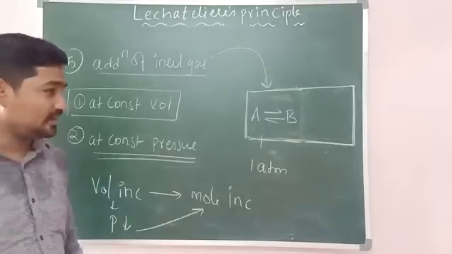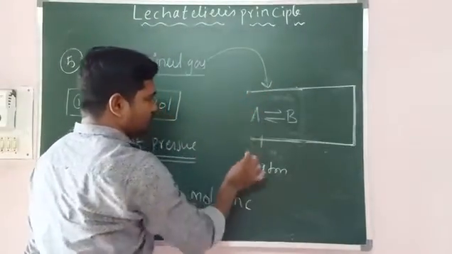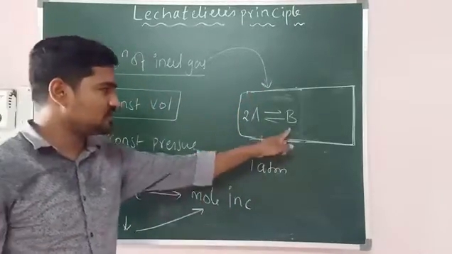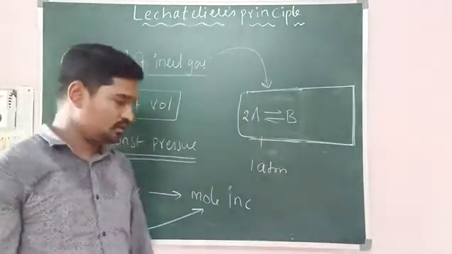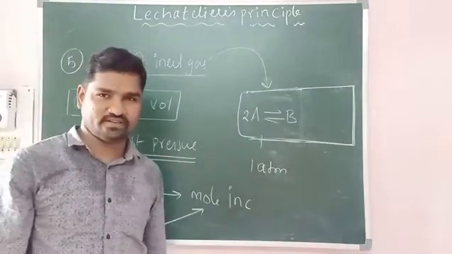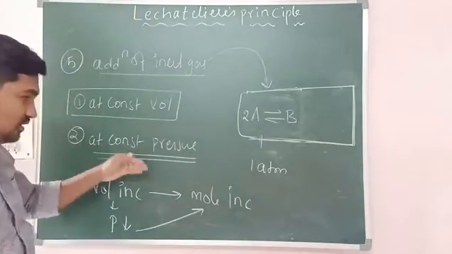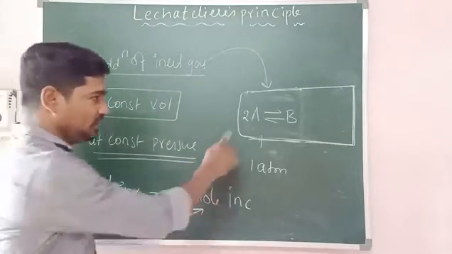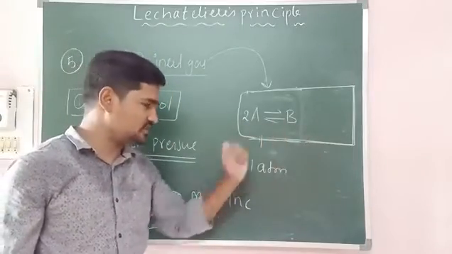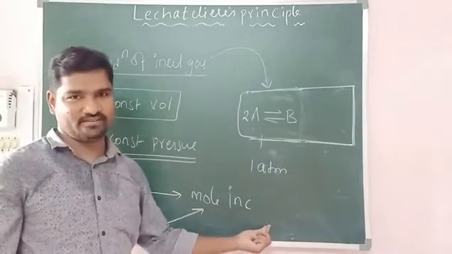And you have to remember one point. The coefficients, very, very important. The coefficients of the reactants should change. If the coefficients of reactants are not changing, whether you increase pressure or decrease pressure, it is not going to get affected. So at addition of inert gas at constant pressure, if moles are changing, meaning coefficients are changing, then equilibrium shifts towards the moles increase side.